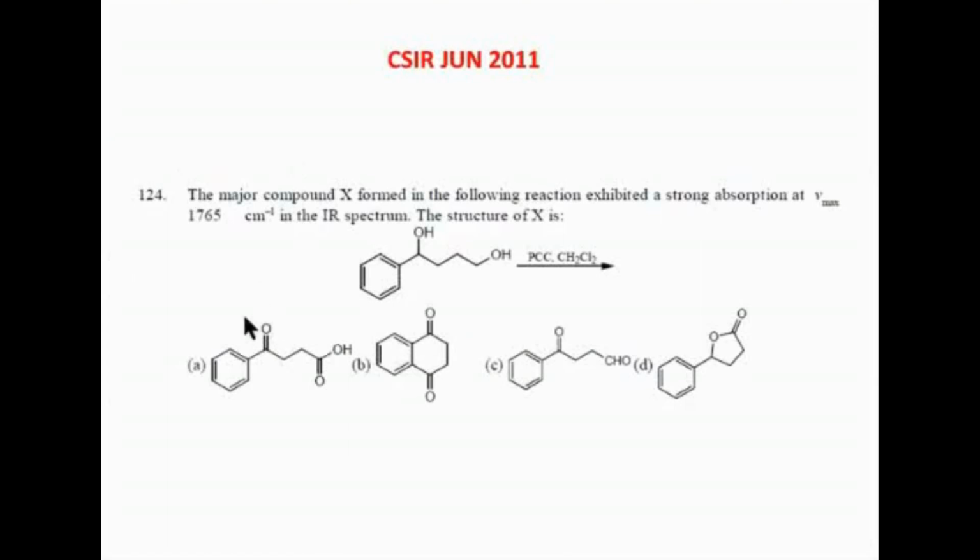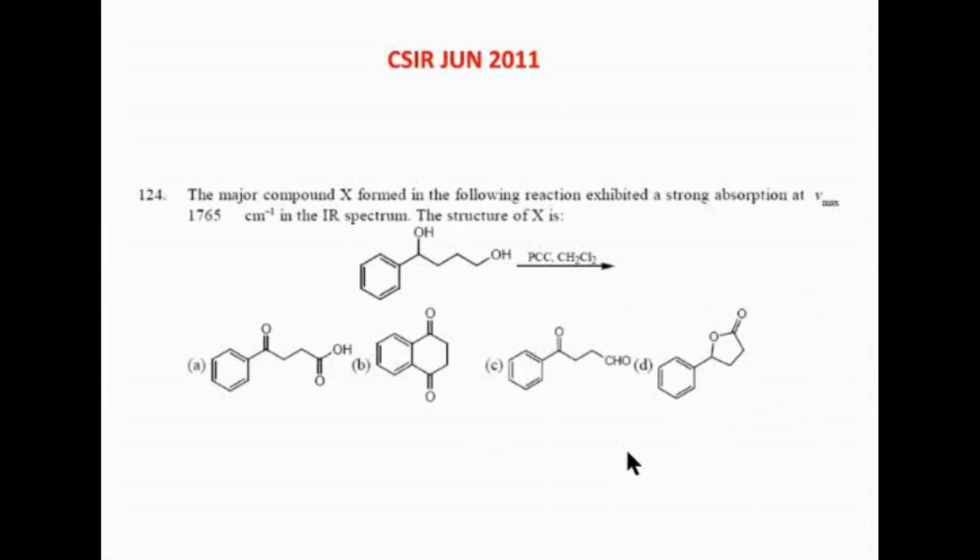1765, this is a ketone, acid. They cannot be 1765. I have two ketones with conjugation, very less value. And I have an aldehyde and ketone. They cannot reach 1765. So obviously it should be an ester. There is no point of confusion here. So even if I don't know this reaction, I can easily crack it using the IR value. Okay, so what is the answer? Option D. Okay, is it okay, guys?